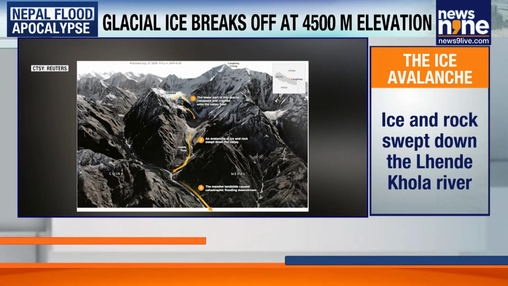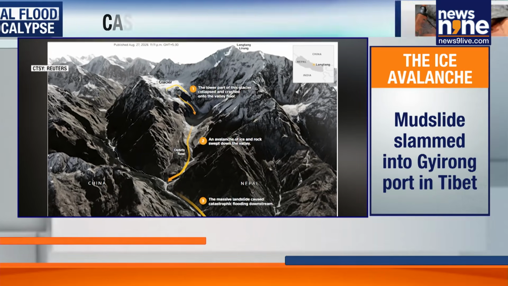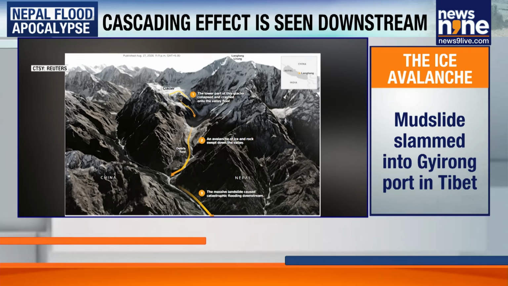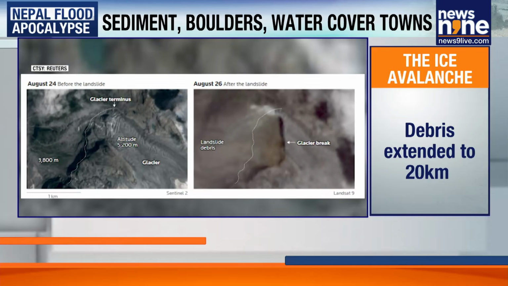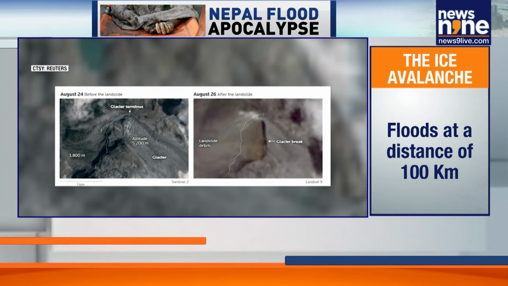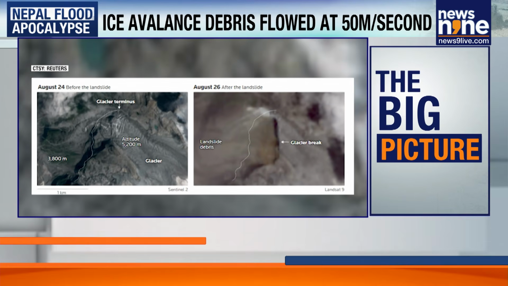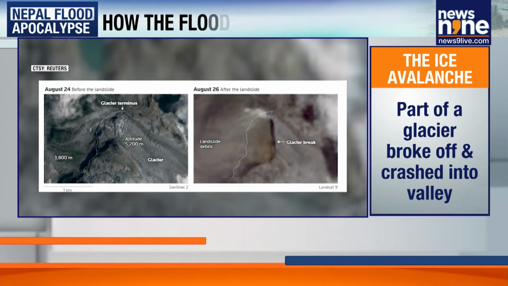Nepali officials initially pointed to an earthquake in the region as a possibility, but the U.S. Geological Survey later said and reported that the tremor was in fact seismic energy generated by the collapse of the glacial rock and ice followed by debris flow. Now, satellite imagery shows a large part of the glacier near Langtang Lirung peak split off when compared with the imagery taken a few days earlier.